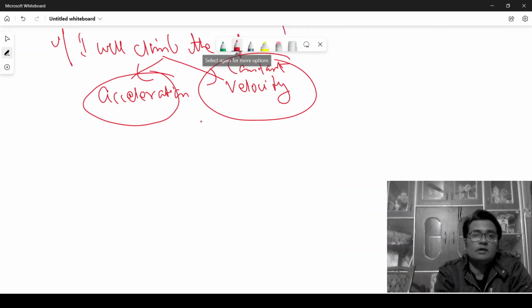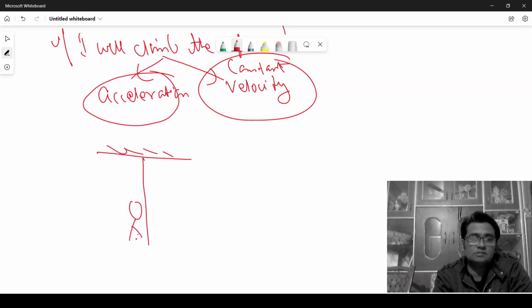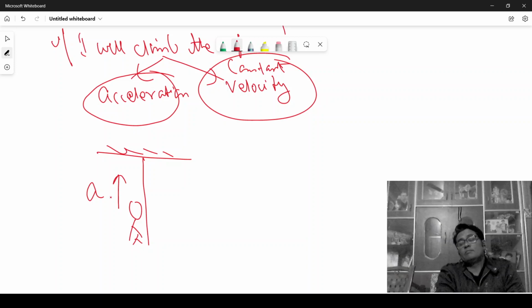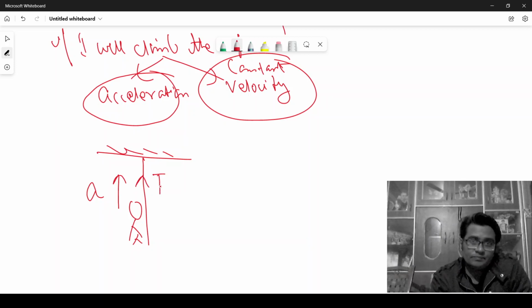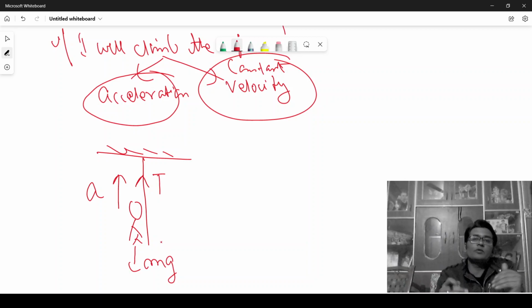Okay, fine. So first of all, suppose I am moving upward with a constant acceleration, say a. This is me myself, and this is the rope. I have to find out the minimum acceleration with which I should climb the rope so that the rope must not break. What is the force acting here? Tension. What is the force acting in the downward direction? Mg, my weight itself. If my body is moving in the upward direction, it means the force in the upward direction is more than the force in the downward direction.